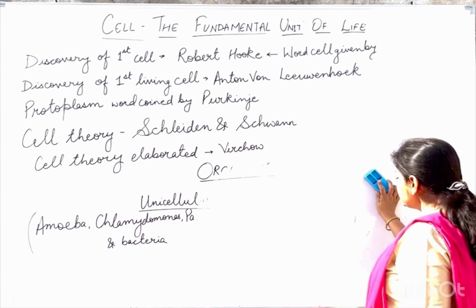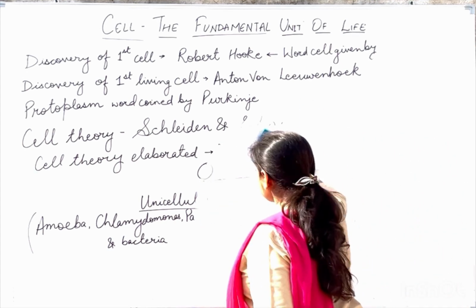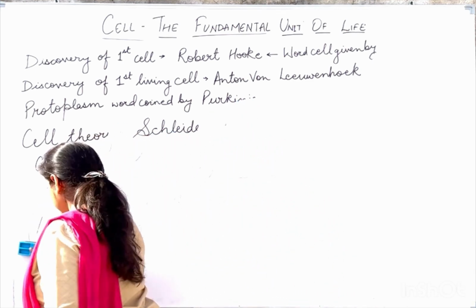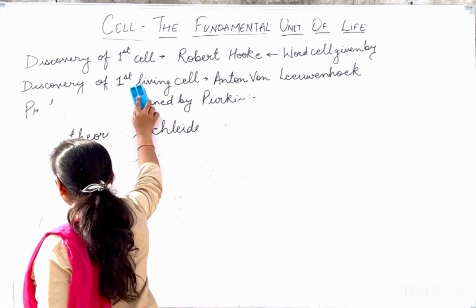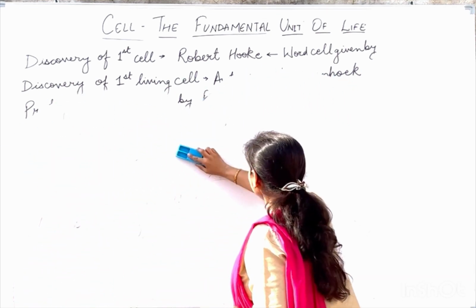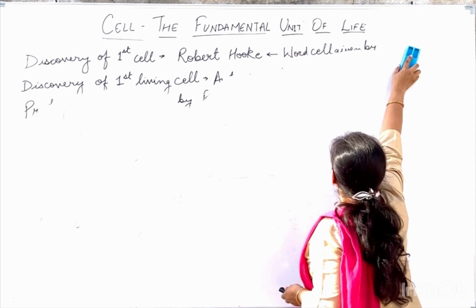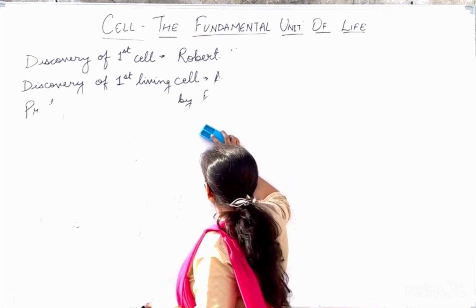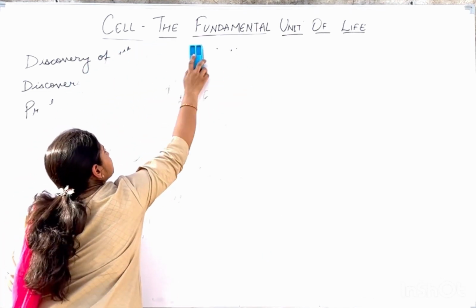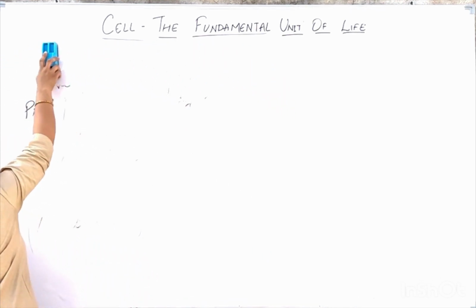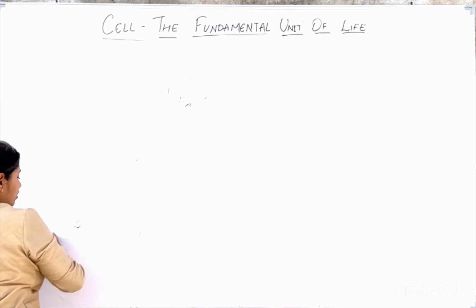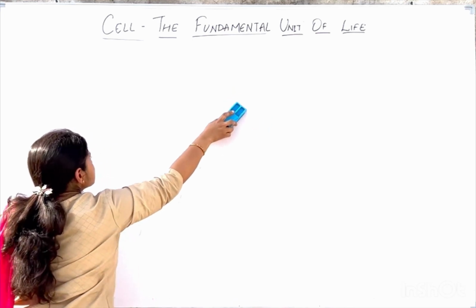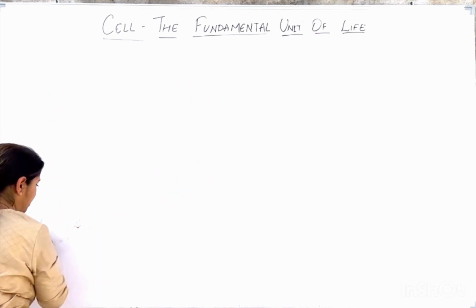Now, we'll study about the cell components. Every cell is made up of a cell membrane, that is the outermost covering, and apart from that cell membrane, the cell has many cell organelles. Organelles are the small structures which are found inside the cell. So one by one we are going to study different cell organelles, but starting with the outermost layer present in the cell, that is the plasma membrane.